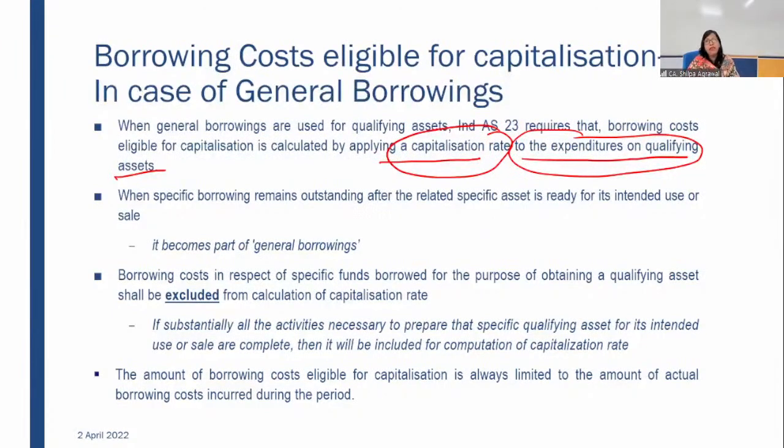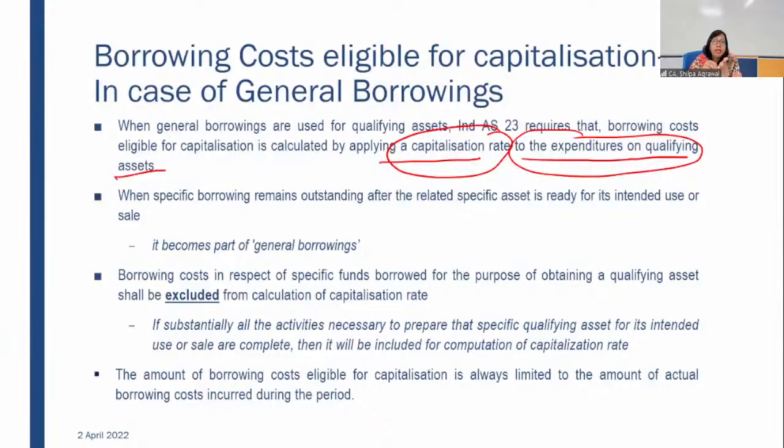What happens? I have borrowed a fund of 20 lakh rupees for a qualifying asset. That borrowing which I borrowed was for 5 years. I have to repay it after 5 years. But however, that specific borrowing was for a qualifying asset which took 2 years for construction. Fine. So say on 1st January 2021 I borrowed and I have to pay it in December 2025.